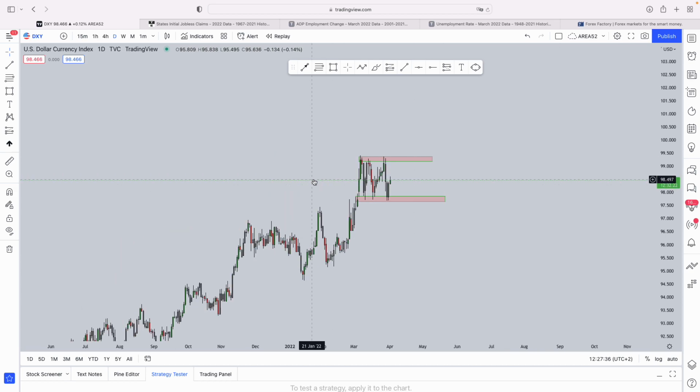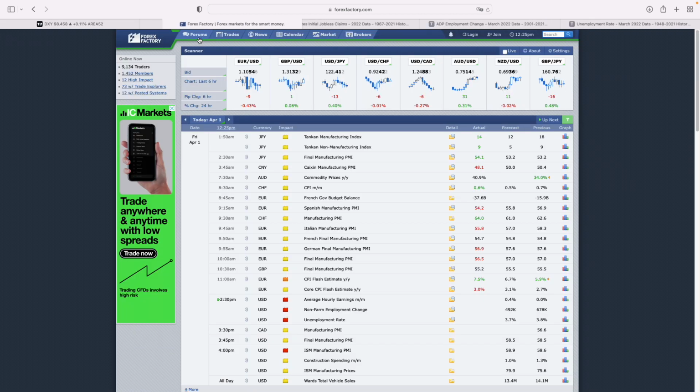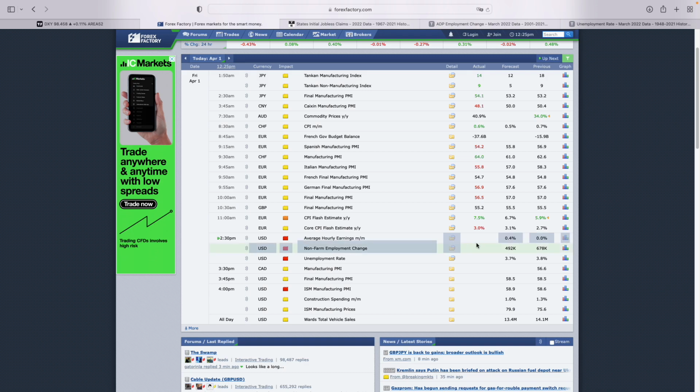Now, the first data that we are going to look at is from Forex Factory. We can see over here that they're forecasting the data to be lower than what it previously was. Previously, 678,000 new jobs were created. The forecast is to be lower than that at 492,000. The unemployment rate is expected to be lower than what it was previously.